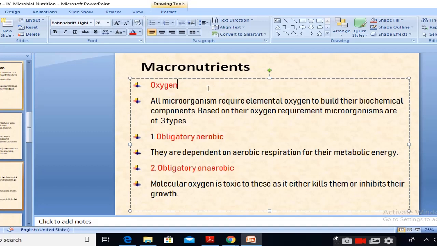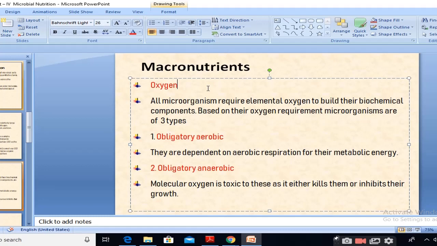Molecular oxygen is toxic to these microorganisms, as it either kills them or inhibits their growth. That means molecular oxygen acts as a toxin to these microorganisms, and in the presence of oxygen they get killed. Okay, we understand the difference between these two.